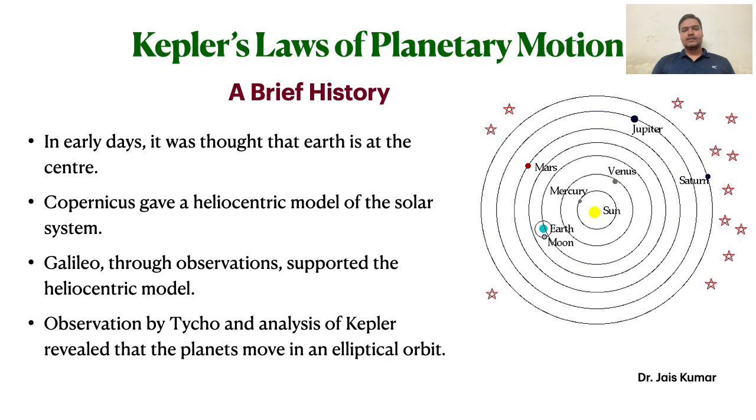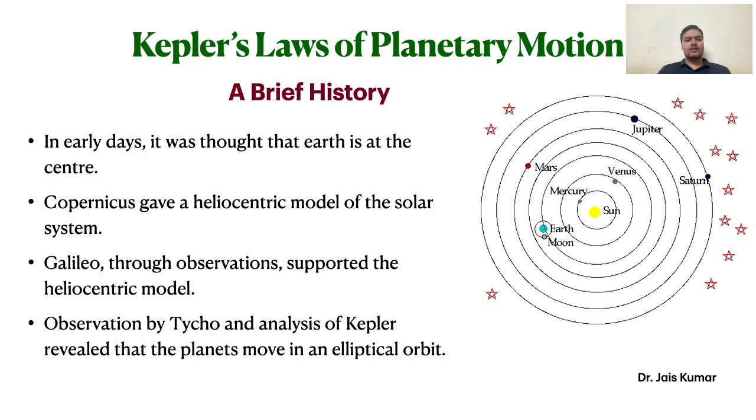But Copernicus gave his hypothesis that not Earth but the sun is at the center of the solar system and all the planets revolve around the sun in a circular orbit. Galileo, around the 1630s, invented his first telescope and through observations proved that the sun is at the center of the solar system.